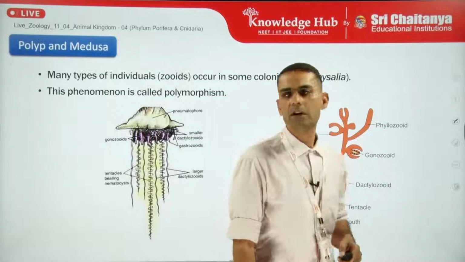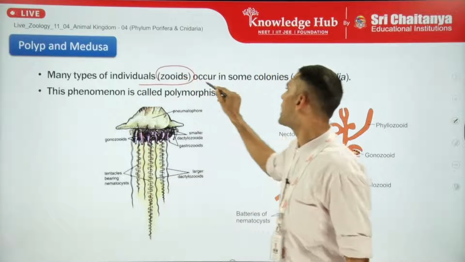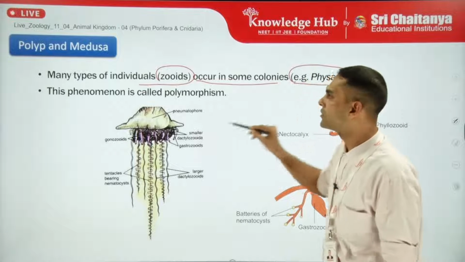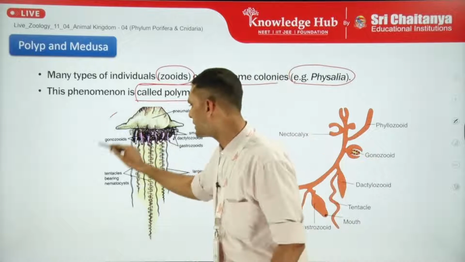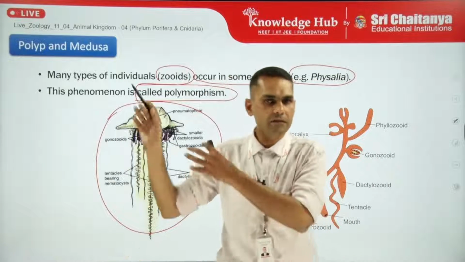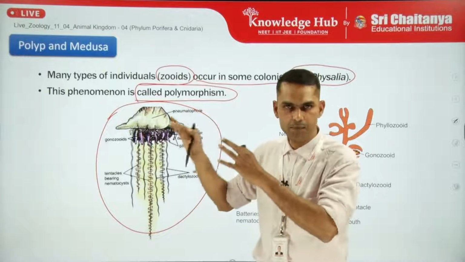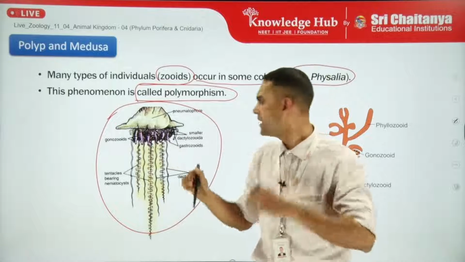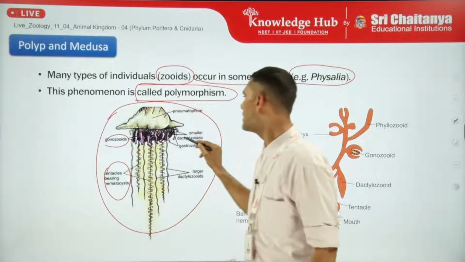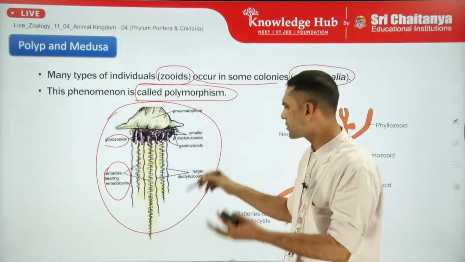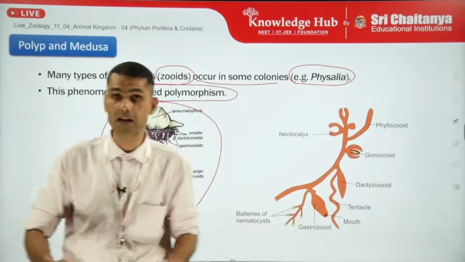Now, as we move towards the next, polyp and Medusa form, then many types of individuals called zooids occur in some colonies, for example Physalia. So this phenomenon is also called polymorphism. So as we can see, this is the example of Physalia. I have shown you in the GIF image in the previous slide also. It was having a pneumatophore, that means gas filled chamber, which was helping this organism to float on the surface. These are the tentacles bearing nematocysts, and these are the gonozooids. So smaller dactylozooids, gastrozooids, these are the different forms of polyps only, having different types of functions, which is not included in our syllabus right now.